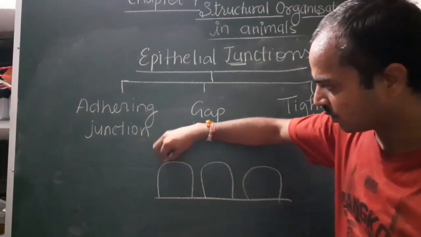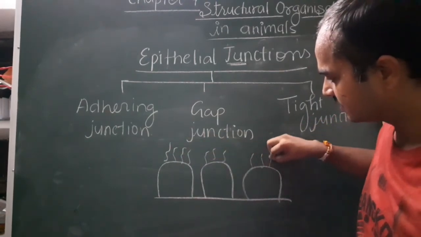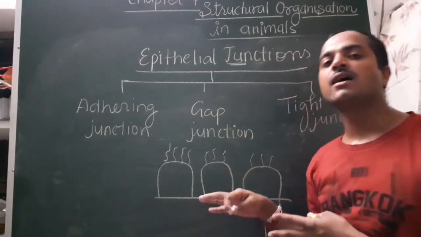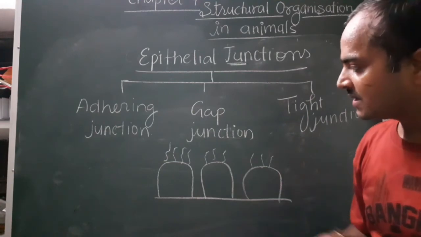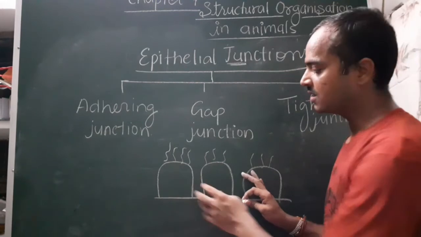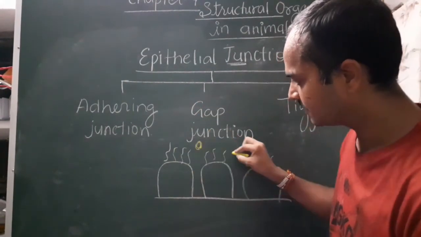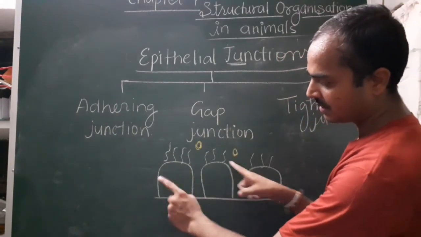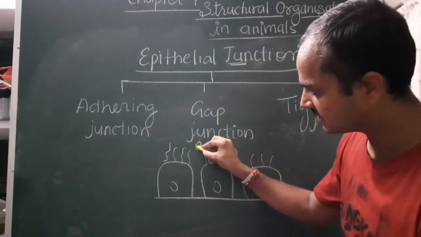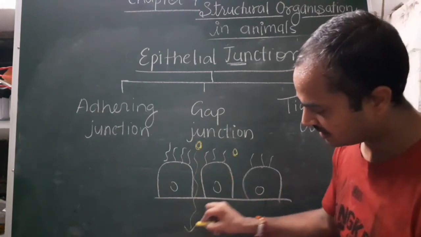So just suppose these are simple columnar cells, and you know that they form the lining of the stomach and intestine. If this is the stomach part, HCl is secreted over there. So this is HCl. If these epithelial cells are like this, then this HCl may come out in between these junctions and come outside.